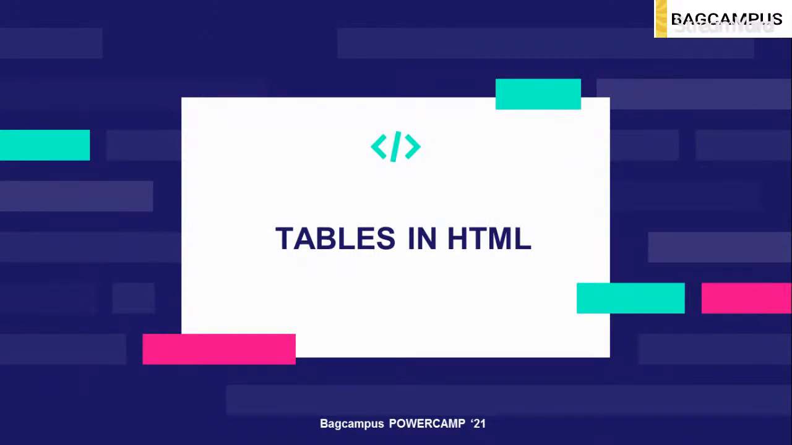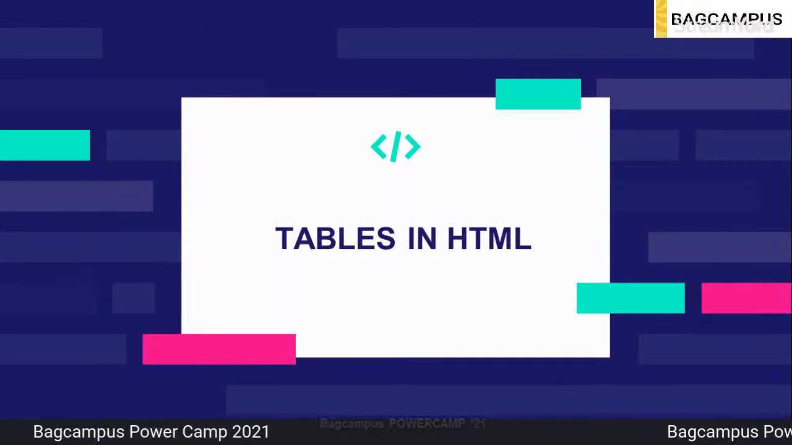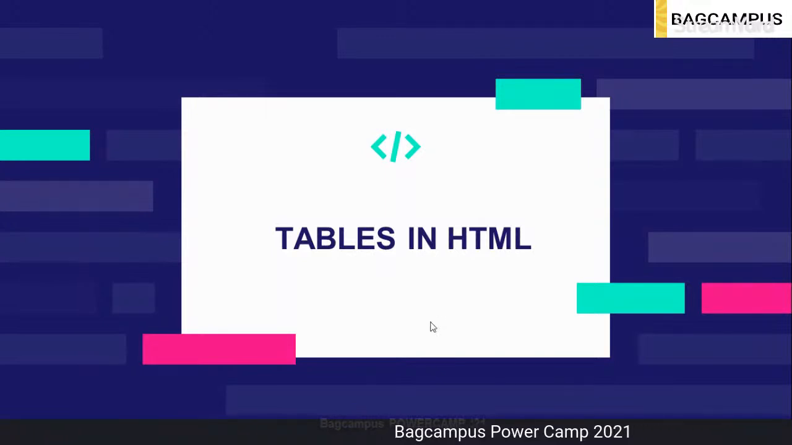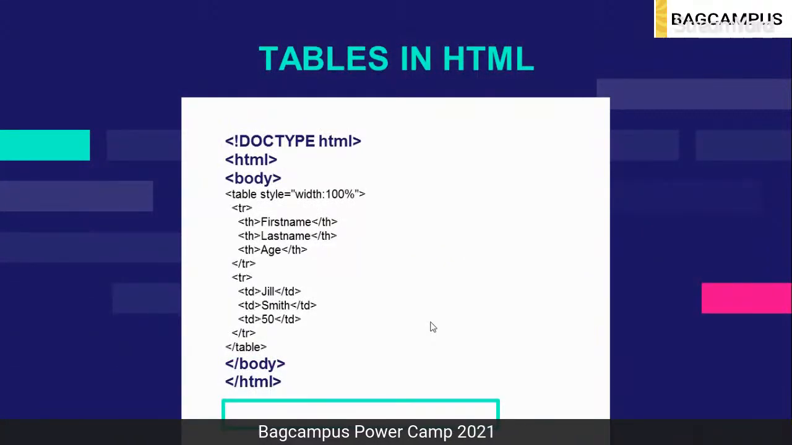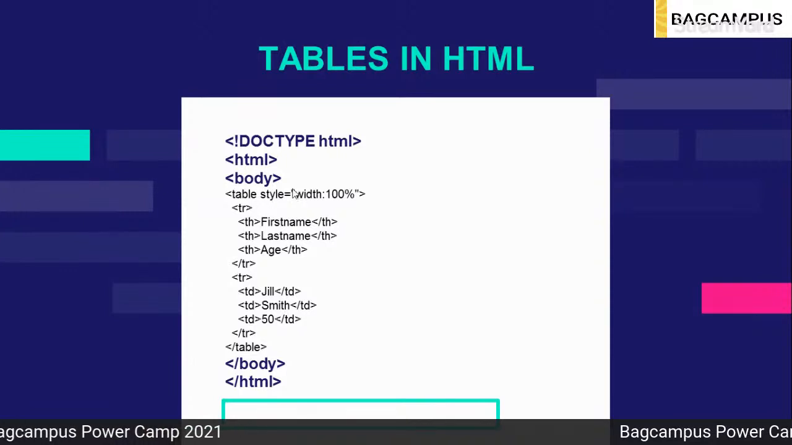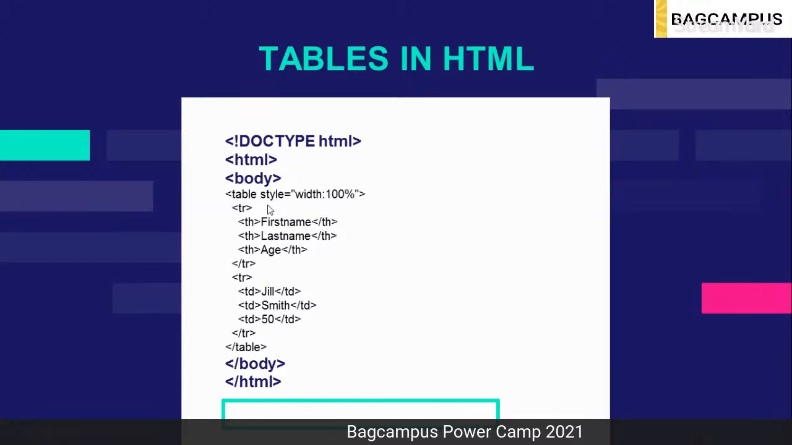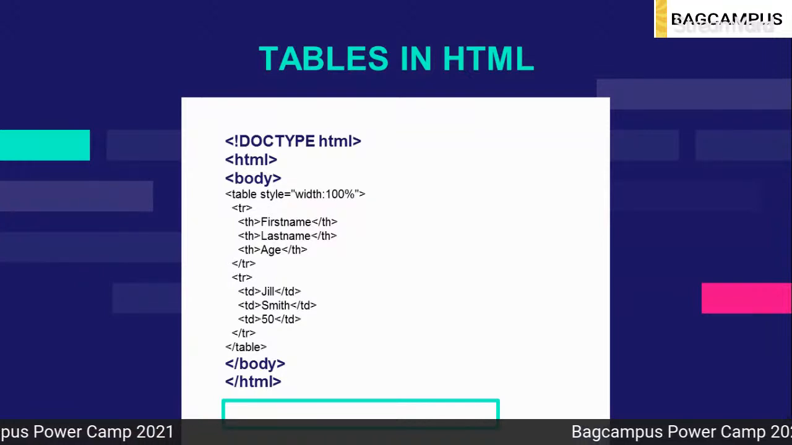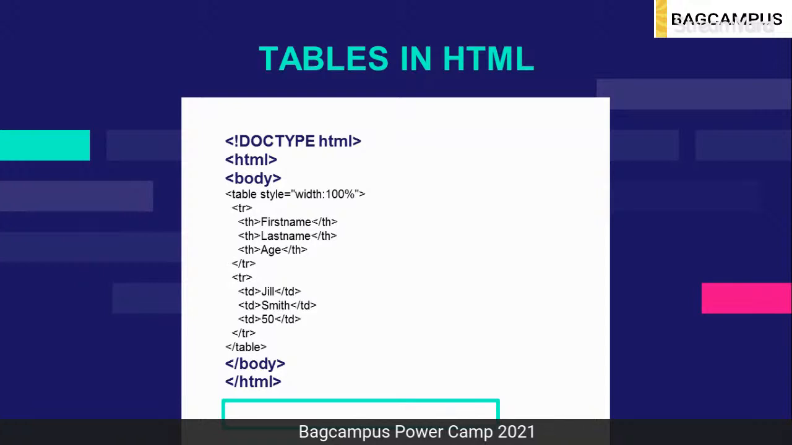So let's move on to tables in HTML. That's all we are going to look at. I just used a table tag with the style width 100%. Then we used a table row. I think I should open it in the code editor, as this will help you understand in a better way. So let me open it in the text editor.